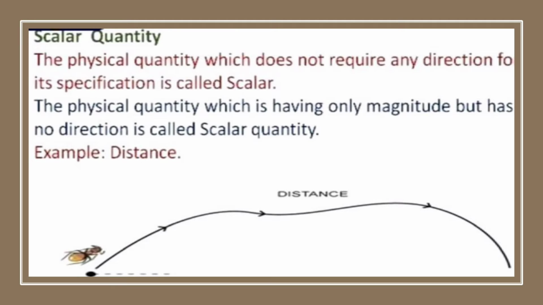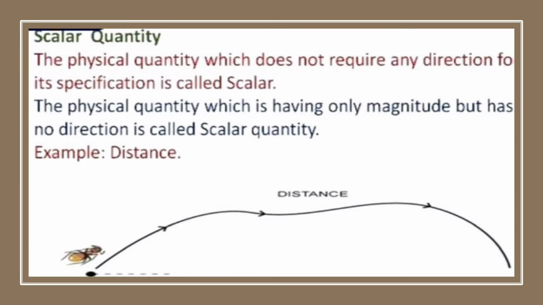Scalar quantity: the physical quantity which does not require any direction for its specification is called scalar. The physical quantity which has only magnitude but no direction is called a scalar quantity.